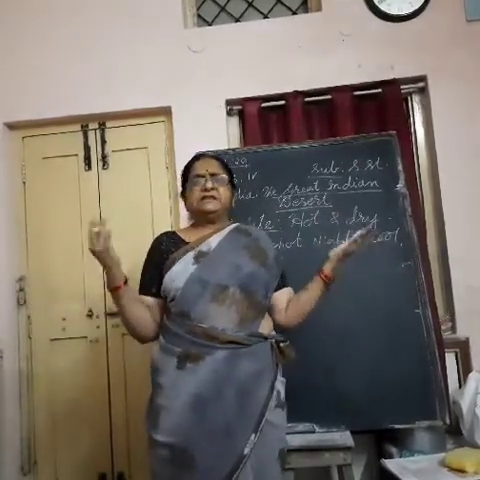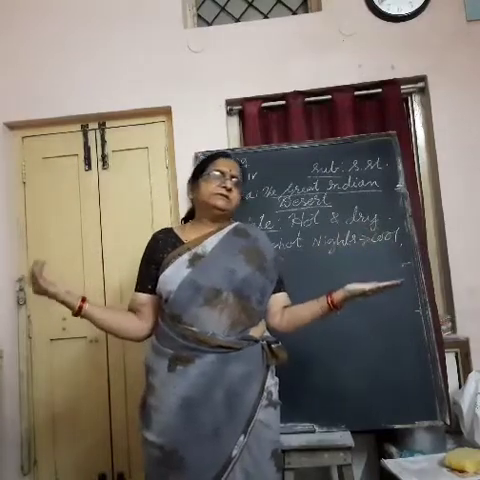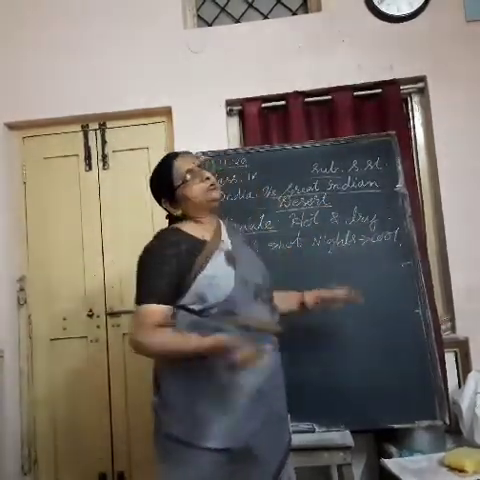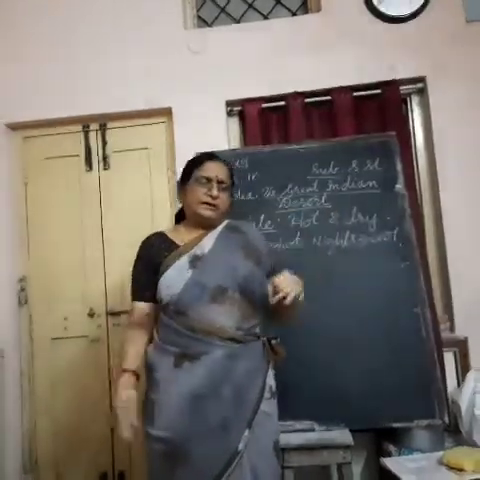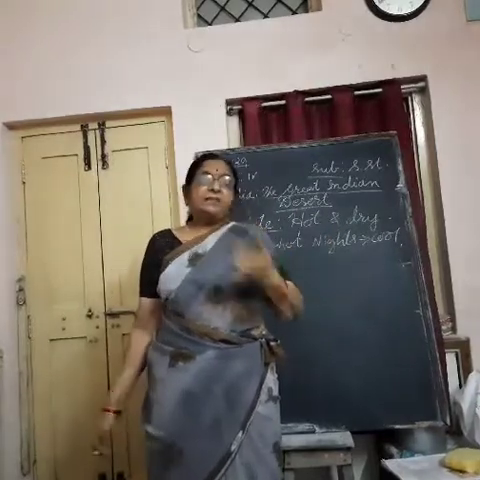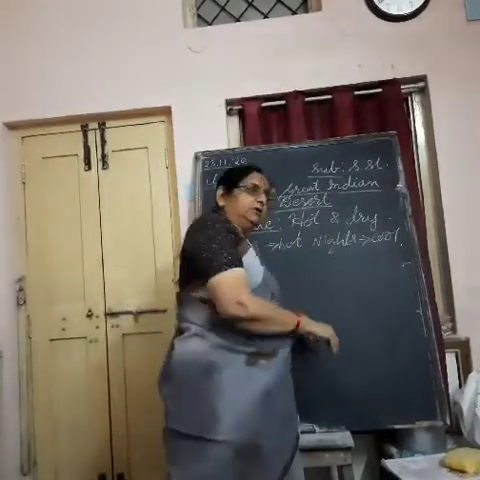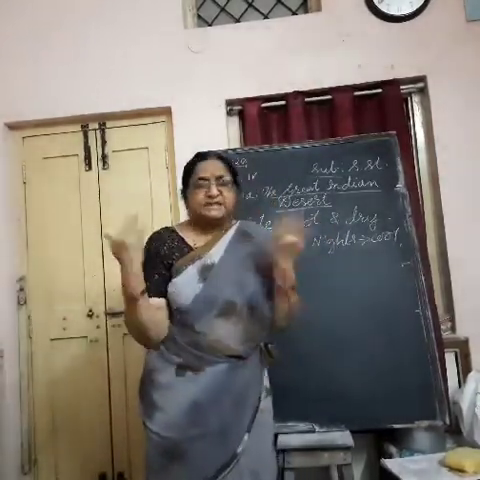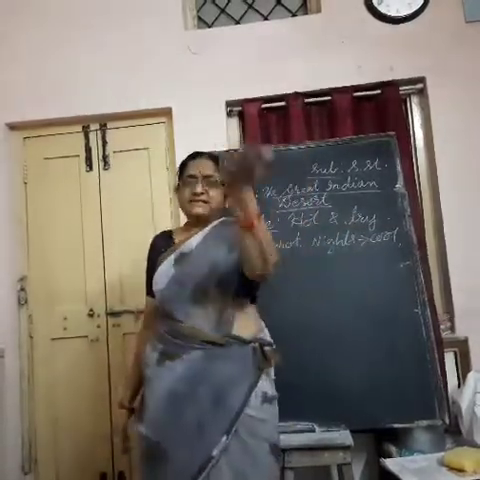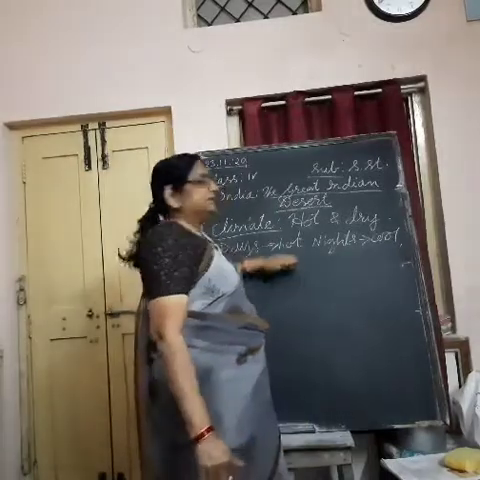If trees are there, the wind blows, a cool breeze blows. If rivers are there, the air blows over the river, which means we get cool air. Such things are not there here. So what happens? The sun's rays directly fall on the sand and the sand gets heated very fast. That's why, as long as the sun's light is there, the land is very hot.